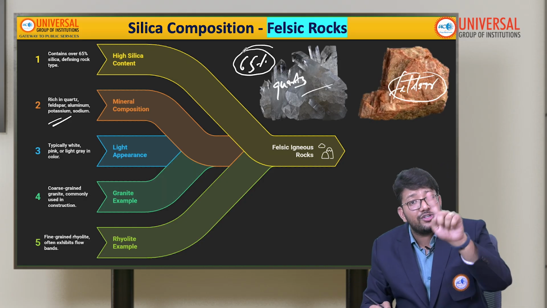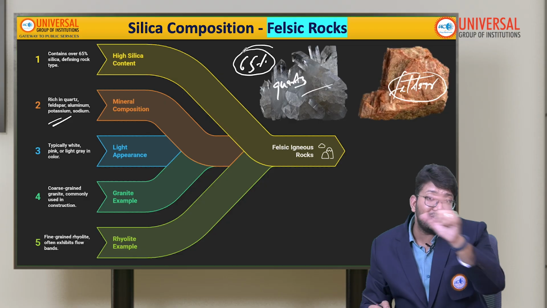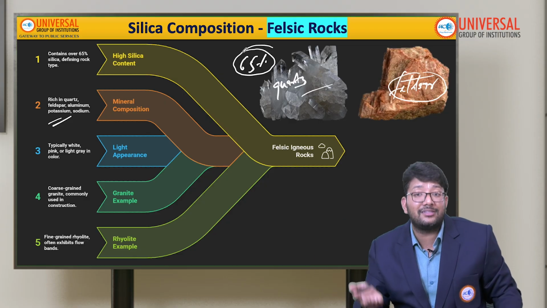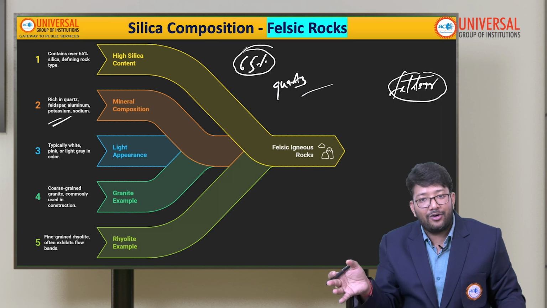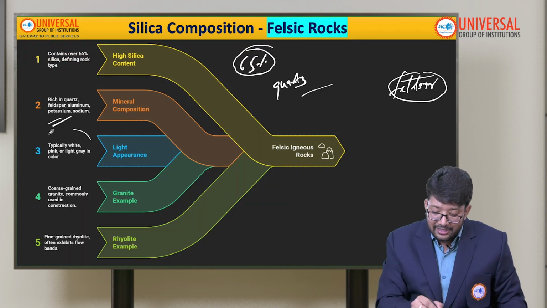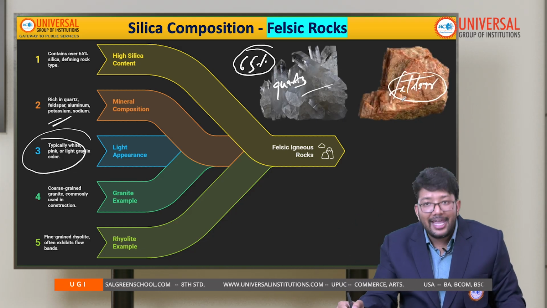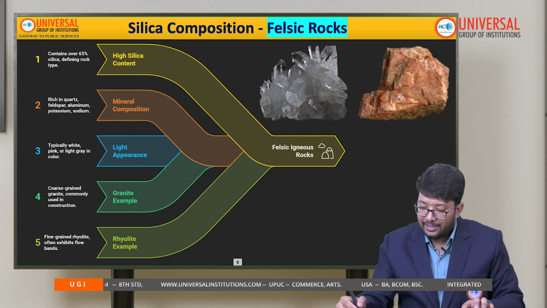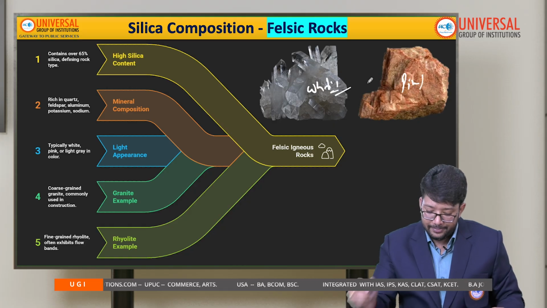In the examination, a question can be asked: if the silica content in a rock is more than 65%, which type of rock is this? Options can be felsic, ultramafic, mafic, intermediate. Generally the appearance of these rocks will be white, light gray or pink in color. As you can see here, it is pinkish and totally whitish, okay.